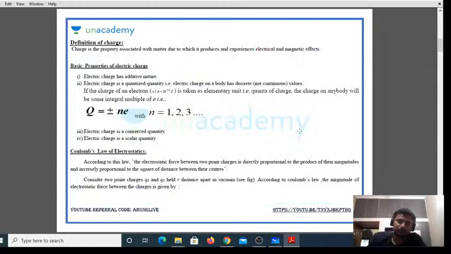Now, as you know, this is the very first class of electrostatics, that is electric charges and fields, where you're going to learn what we mean by a charge and what the equations are with respect to charges and fields. Then I'm going to begin with the questions which I'm supposed to discuss. Hardly for 5 to 10 minutes I'll be discussing theory, then I'll go ahead with the questions.